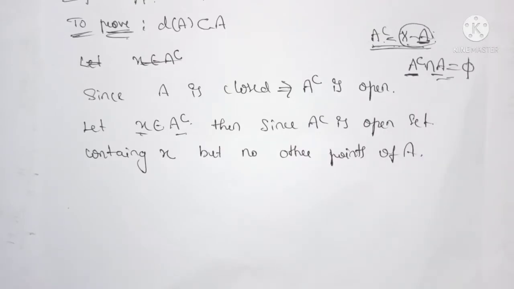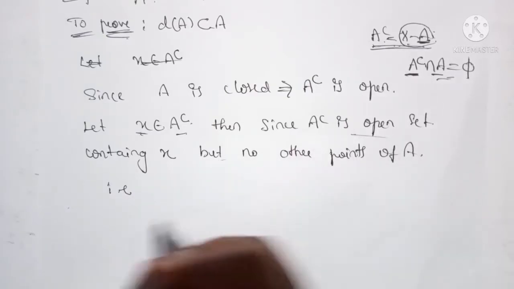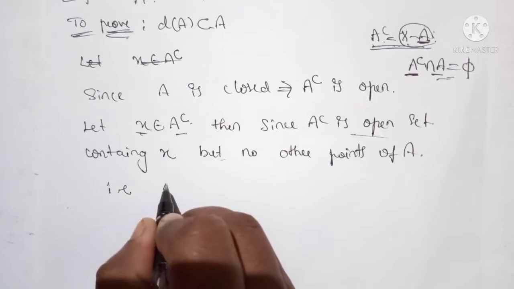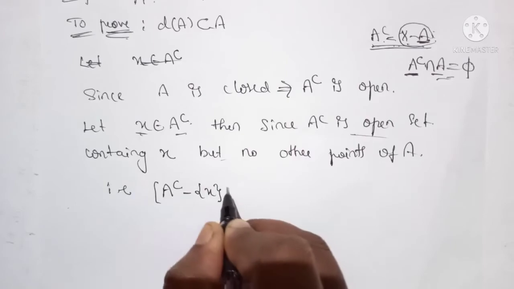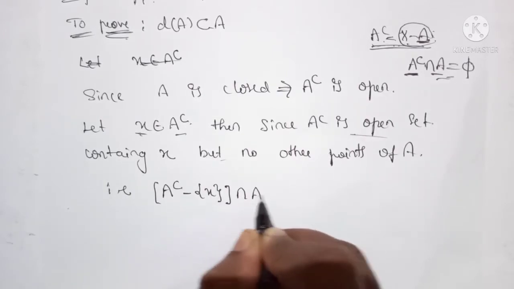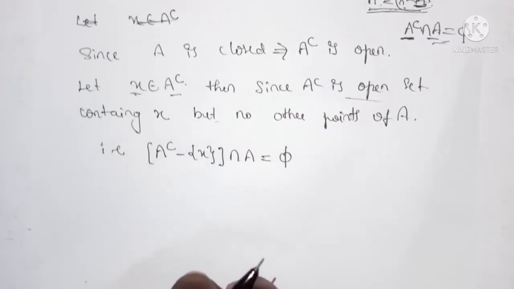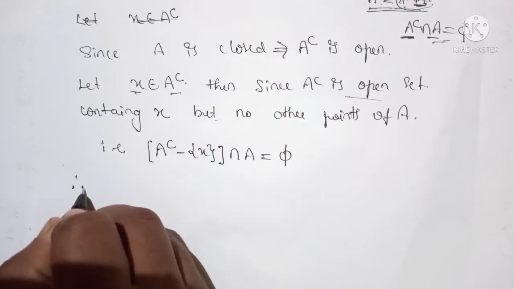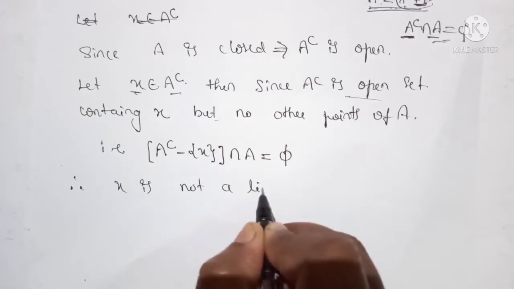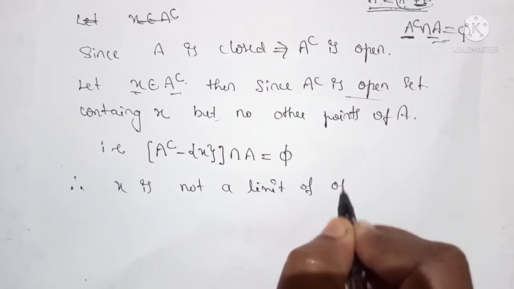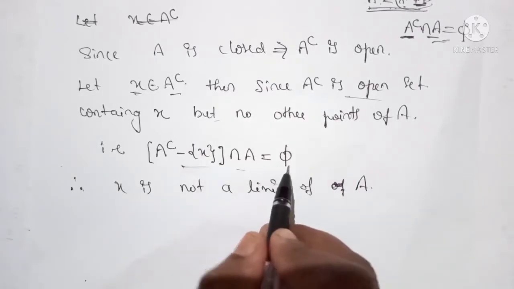By the definition of limit point, we can write it as (A complement minus x) intersection A equals the null set. So x is not a limit point of A, because their intersection is the null set.